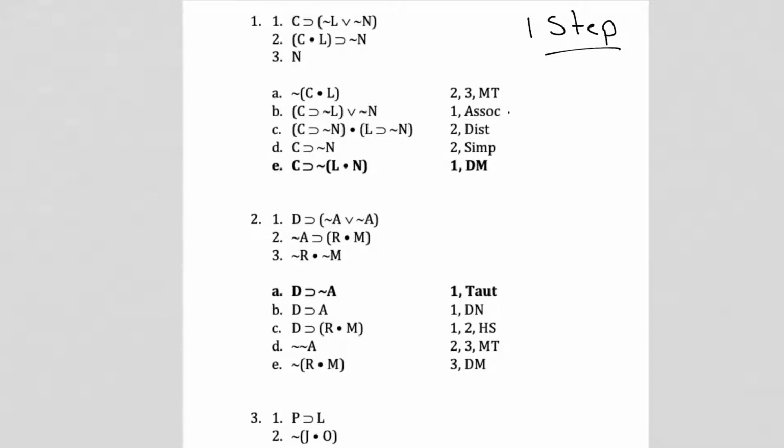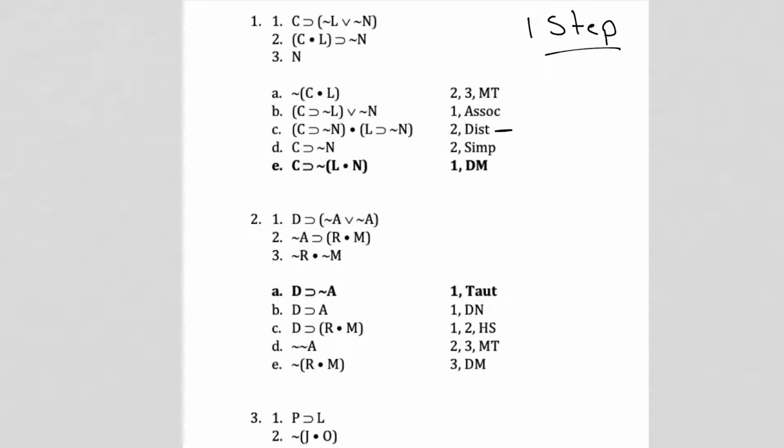Okay? So let's look at B. So they want to do association on line 1. But association, you can never do with a horseshoe. It all has to be wedges, or it all has to be dots. You can never do association when there's a horseshoe there. So we know that's not the answer.